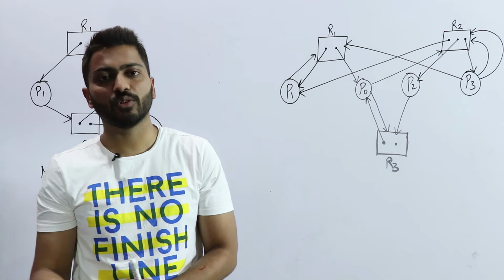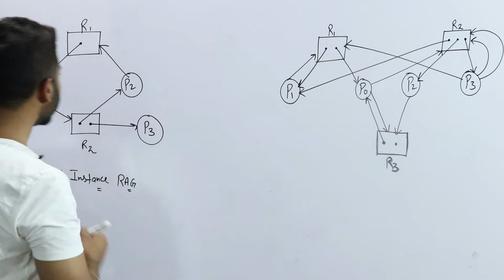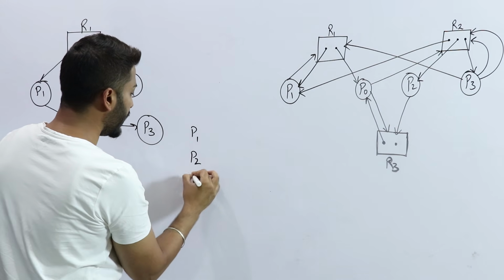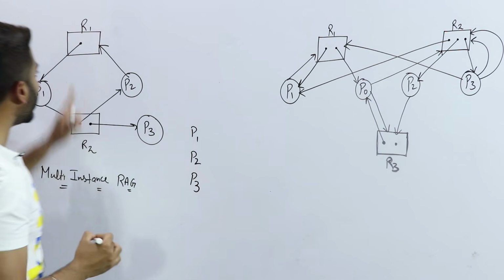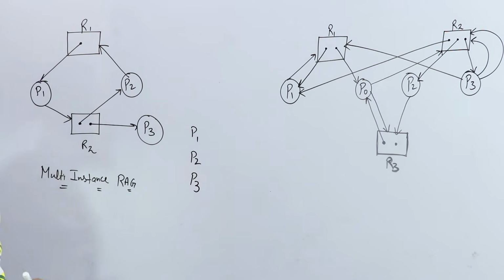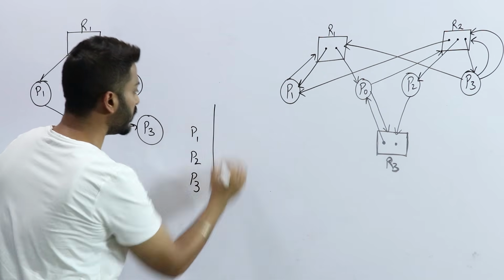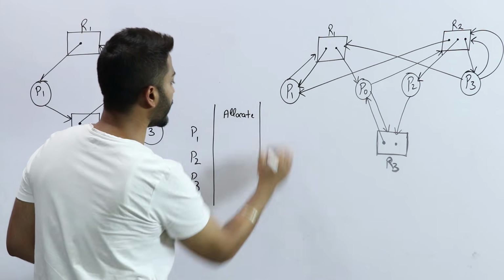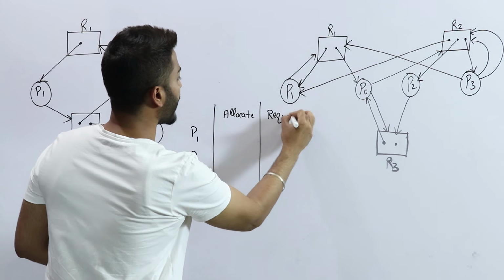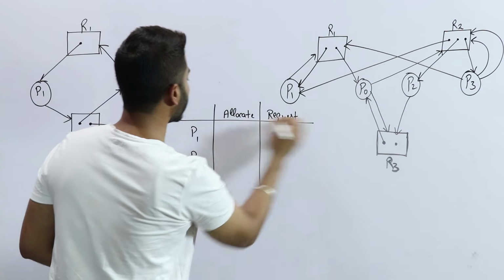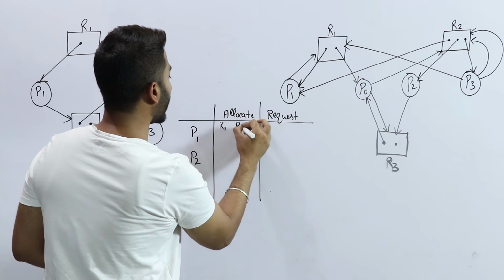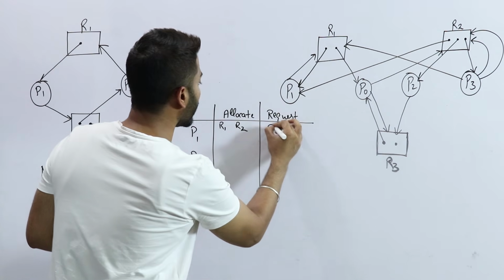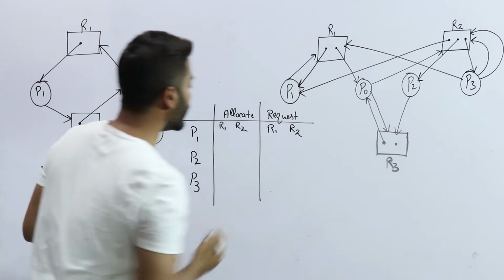But rather than the manual way, we are again solving with the same method. Let's say there are 3 processes, P1, P2, P3, and write down allocation and request of R1 and R2.